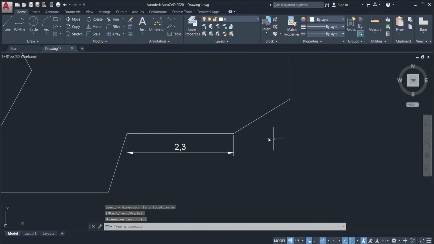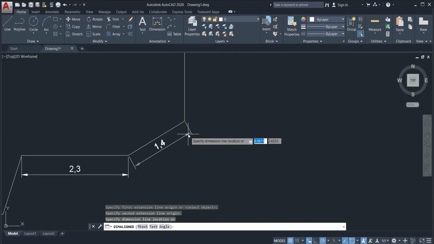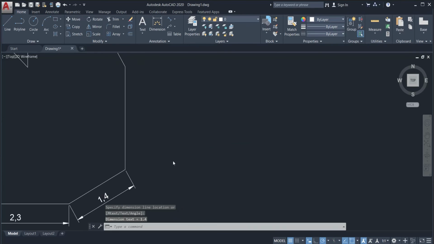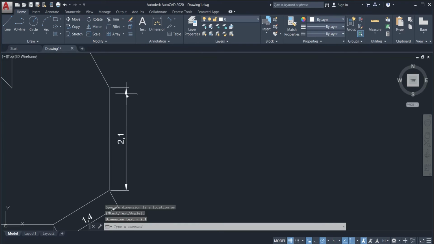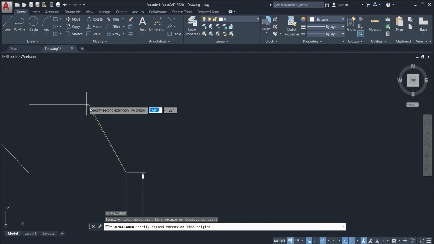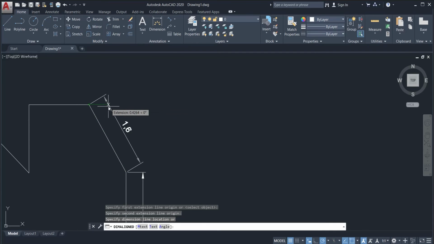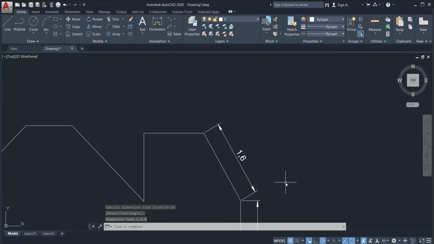And in order to repeat the same command that we have just used, we can just click on Enter and then that will repeat the previous command that we made. Now, this is 1.4. If we move to the next line, that will give us 2.1. Click Enter again and connect the points. So, 1.6. The corresponding line is a straight line and this is 1.3.